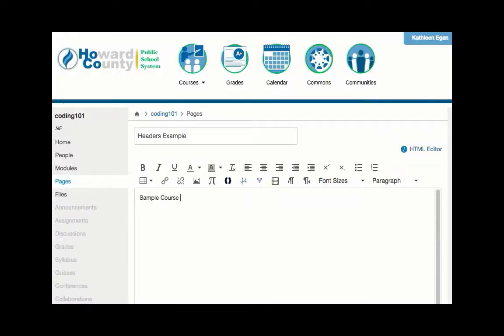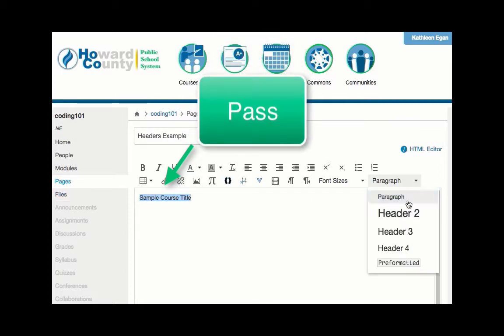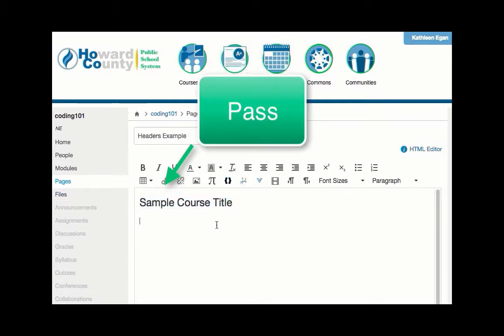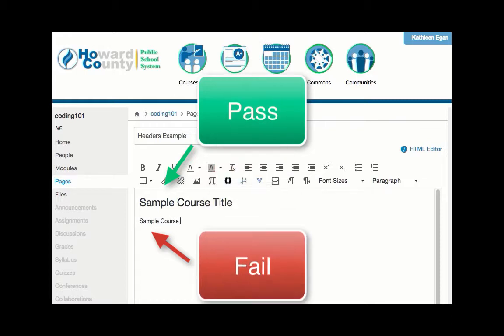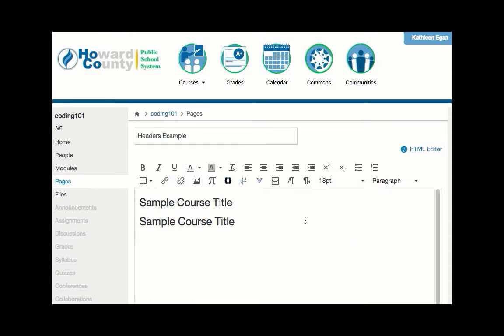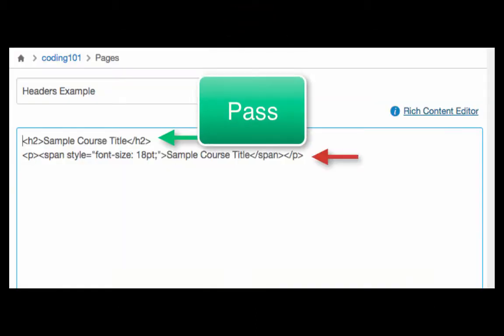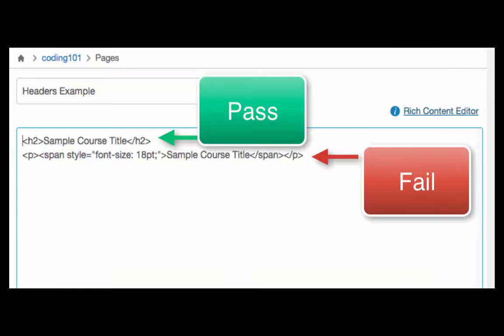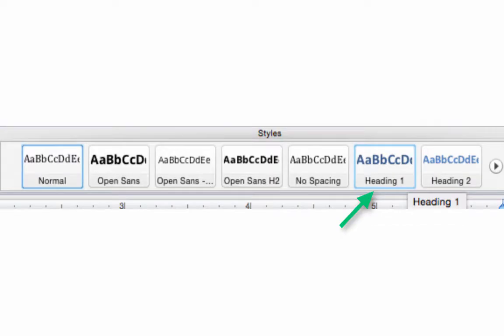Take a look at these 2 examples in Canvas. The first one passes the criteria because they formatted the title using the H2 or header 2 tag. The second example fails because instead of using the heading structure, they changed the font size. Note that you can't tell any difference just from looking at it, but when you toggle into the HTML mode, you can see the difference in the code. Keep in mind, you should follow this same convention when creating documents in Microsoft Word or other word processing products.